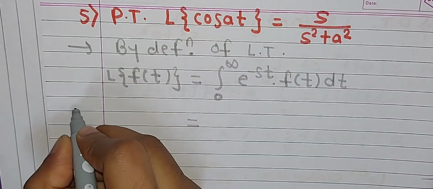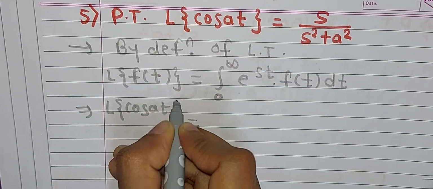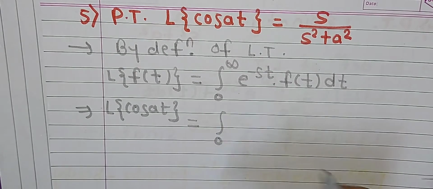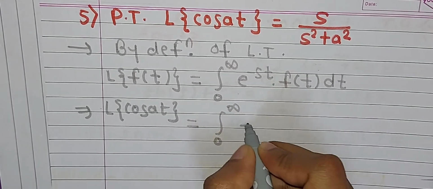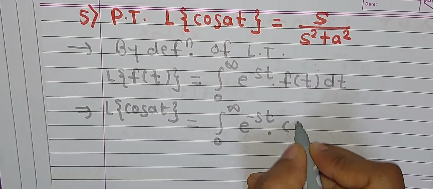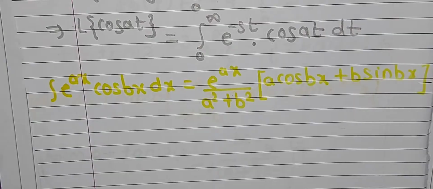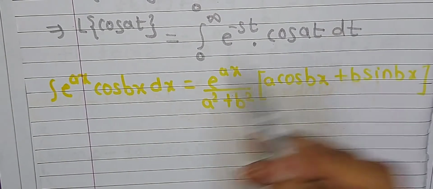Cos at. So that means Laplace of cos at is equal to this integration 0 to infinity e raised to minus st into this cos at, that is f of t. So cos at into dt. Now to solve this integration, we are going to use this formula.